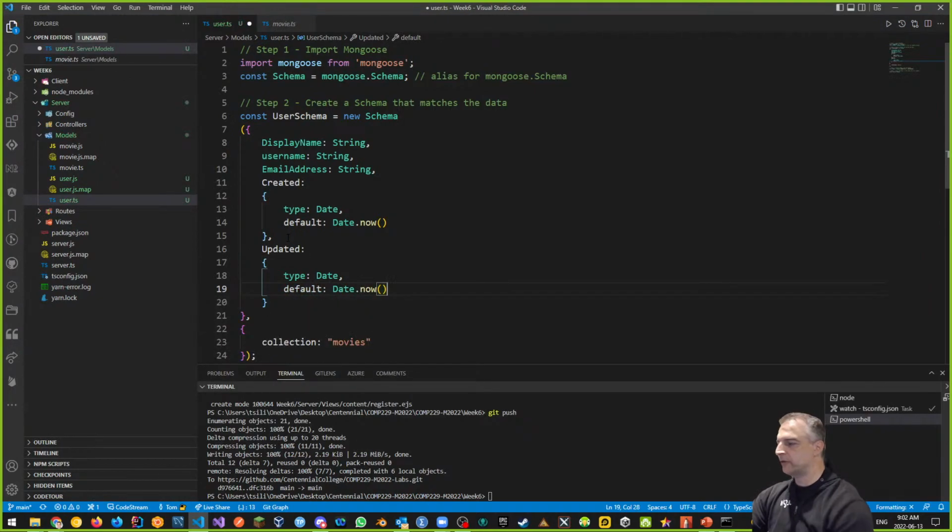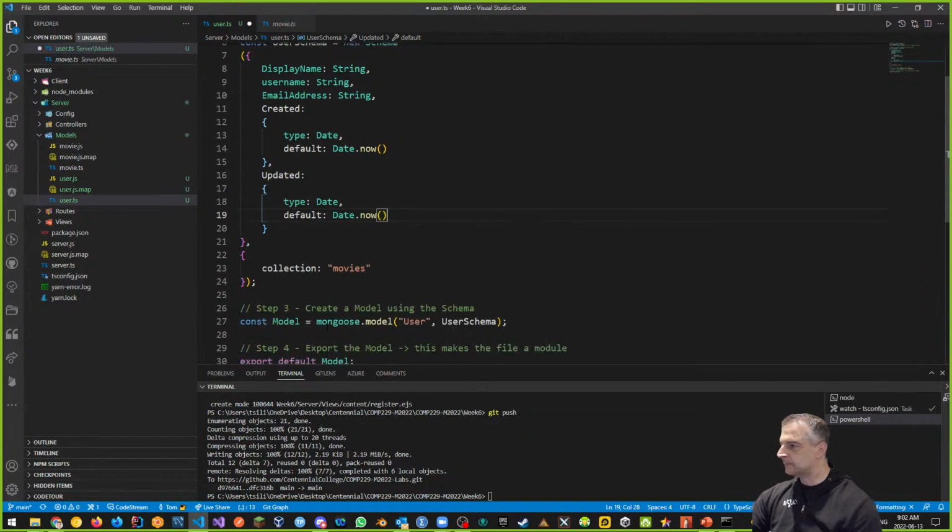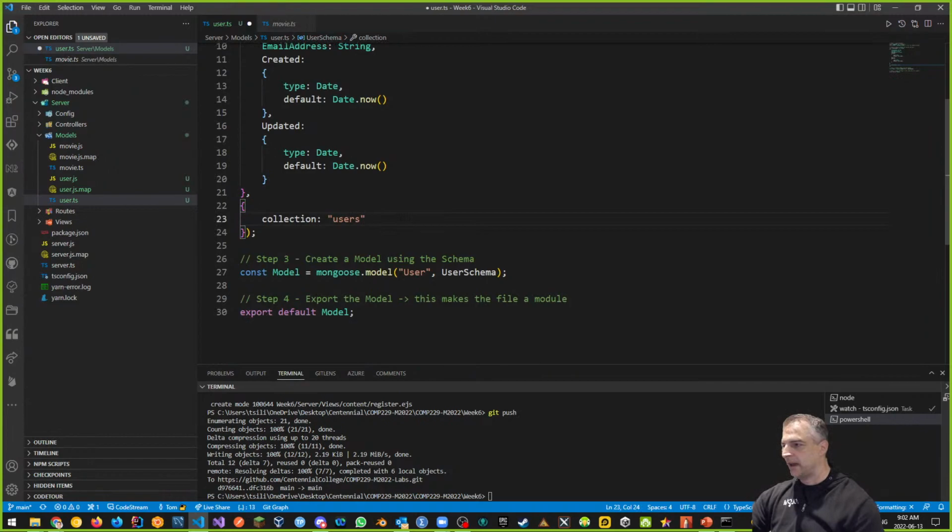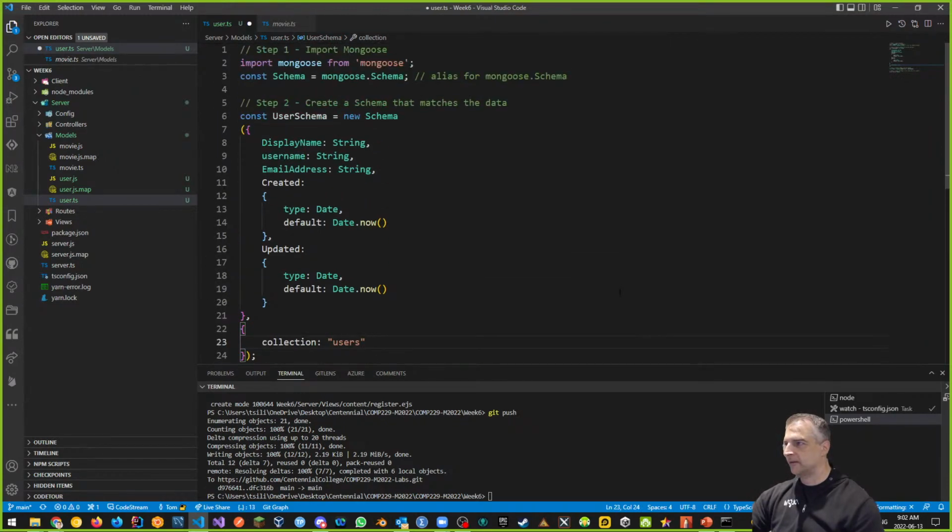So at the beginning, when we first create it, created and updated are going to have default values. The collection won't be the movies collection. It'll be the users collection. We don't have this collection yet, but it's going to be made for us. Okay. And that's really everything for the model. And we're following the steps. We're importing Mongoose. As an example, we're making an alias. We're creating a schema that matches the data, which is our user schema.